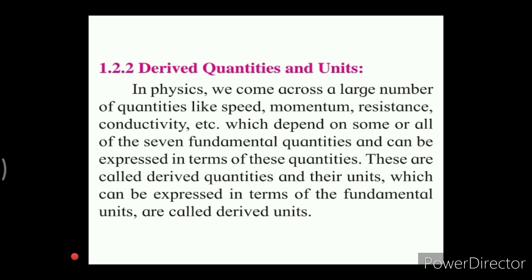In a simple way, we can say that the physical quantities other than fundamental quantities, which depend on one or more fundamental quantities for their measurement, are called derived quantities, and the units of these derived quantities are known as derived units.